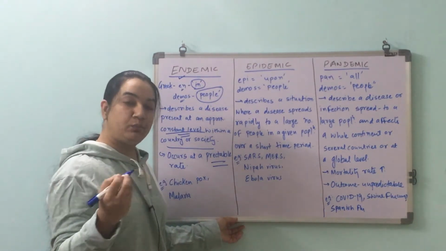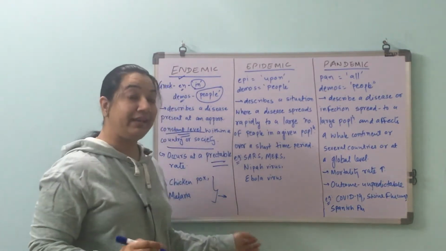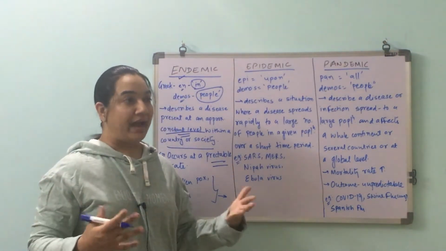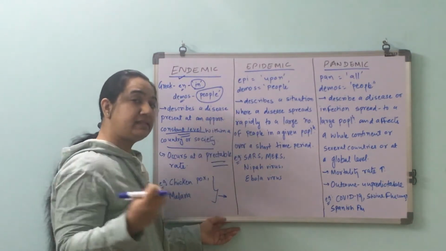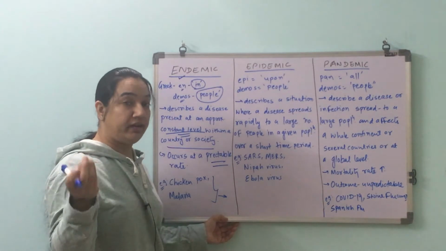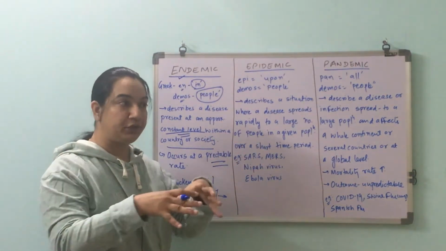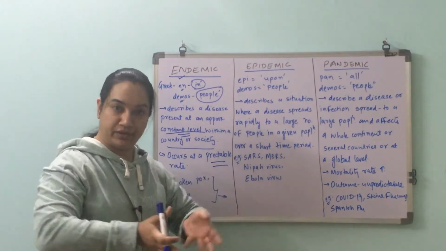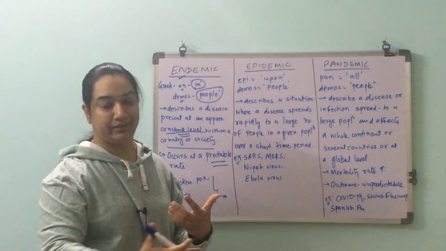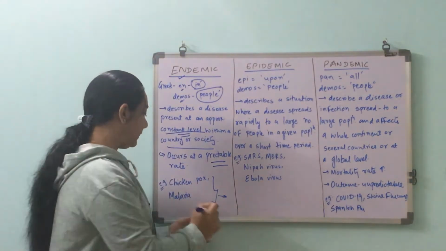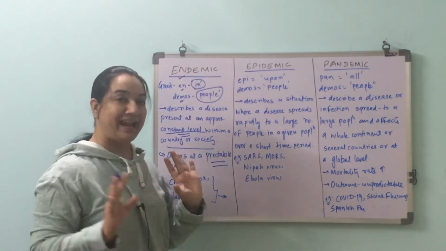For example, chickenpox and malaria, we know that certain parts of the world deal with these outbreaks at a constant level in a particular region. So endemic is a disease or infection that is happening in a particular region, in a particular area. It is restricted and it is predictable. The outcomes can be calculated. They are predictable. For example, as I said, chickenpox and malaria. So this is what is endemic.